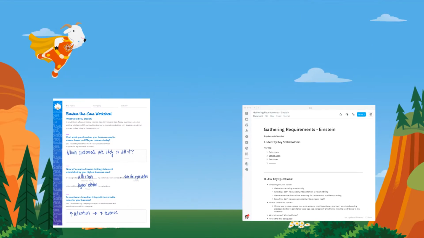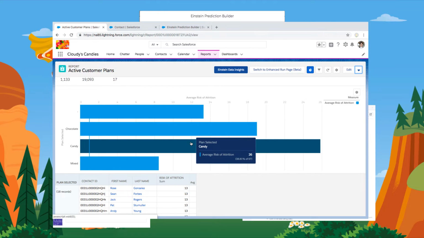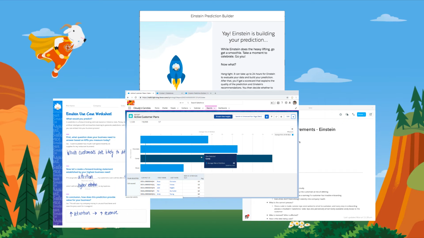Thanks, Rebecca, and thanks for joining us again so we can continue to make our Cloudy's Candies app even smarter. So what we've done so far is built out our Einstein use case, identified our requirements, talked about the right tools to use, which of course led us to Prediction Builder. We built our awesome prediction, added it to our user experience throughout the Cloudy's Candies app, which, as you remember, we identified in our requirements for those users. So we've done a lot with our app to make this an intelligent app, to make Cloudy's Candies better and help them solve this problem of attrition.